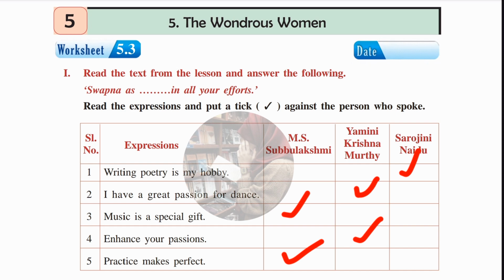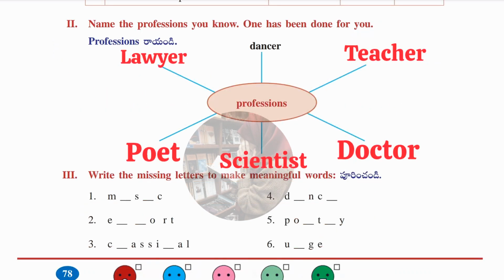So said by Yamini Krishnamurti. Next, last one. Practice makes perfect. Said by M.S. Subbulakshmi. Okay, these are the answers for this first Roman. Let's move on to the second Roman of the same worksheet, which is name the professions you know.